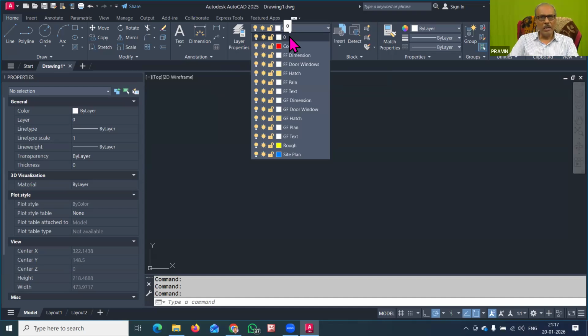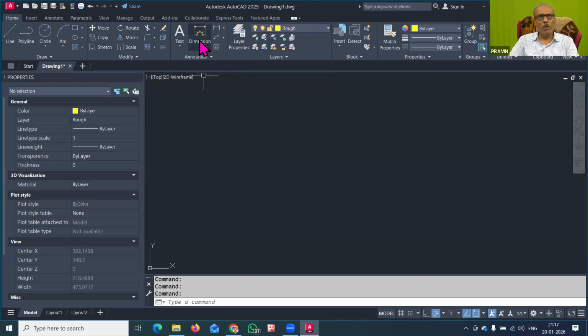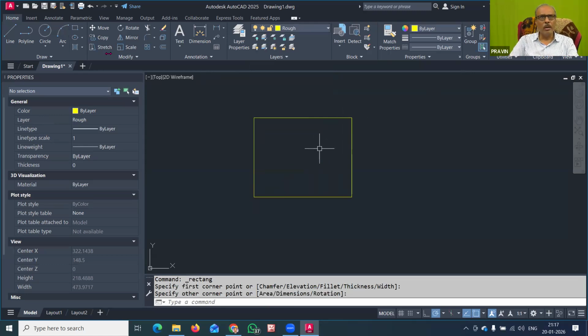But for creating a site plan or rough work or the first floor text, we have to bring that layer up. Whatever layer you want to work on, you have to bring it to the top, and that can be done very easily. Now suppose I want to draw some rough drawing. What I will do is open this dialog box and click on the rough layer. You can see that now the rough layer is on the top. Suppose now I draw any drawing, it will automatically be yellow in color, because it was drawn on the rough layer.